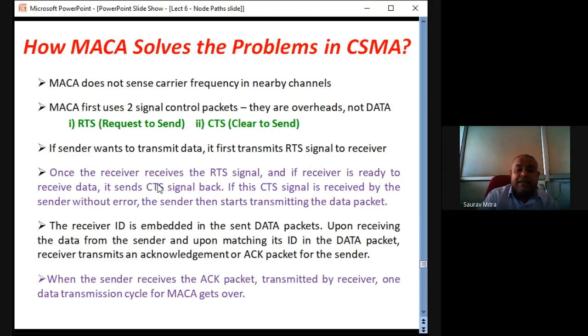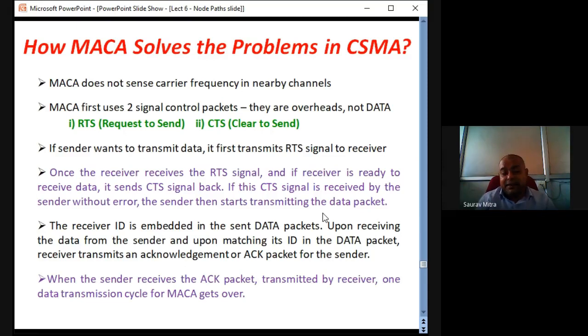The receiver ID is embedded in the sent data packet. So then the data is sent from the transmitter to the receiver. Upon receiving the data from the sender and upon matching its ID in the data packet, the receiver transmits an acknowledgement or ACK packet for the sender. So first there is an RTS, then there is a CTS.